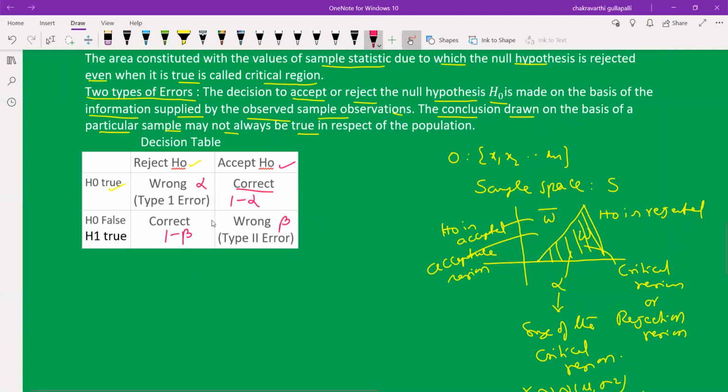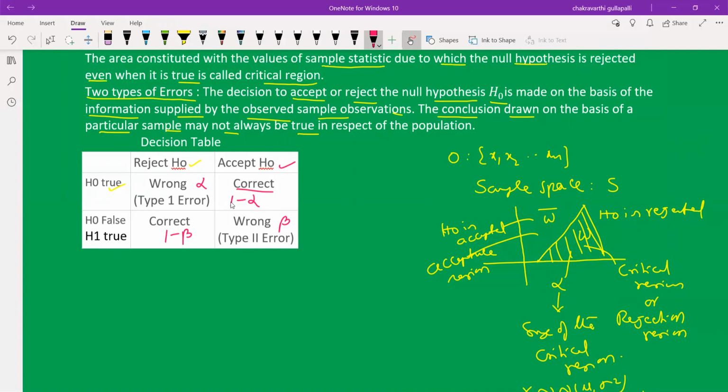H0 is false. Reject H0 when H0 is false is the correct statement. When H0 is false, definitely we have to reject H0. So alternatively, H1 is true. When H0 is false, it means H1 is true. So what about accepting H0 when H0 is false, or H1 is true?